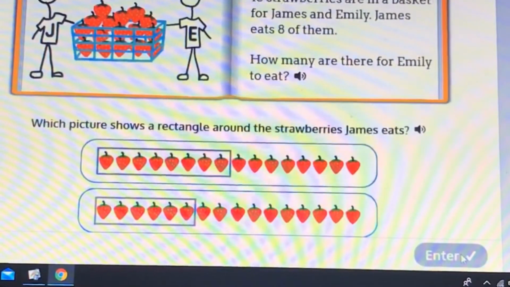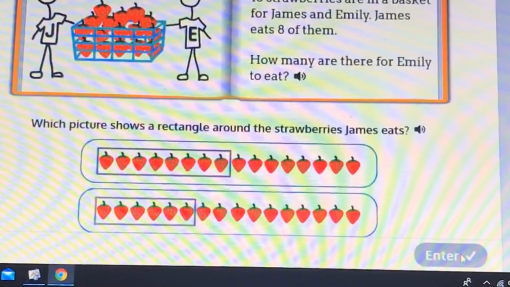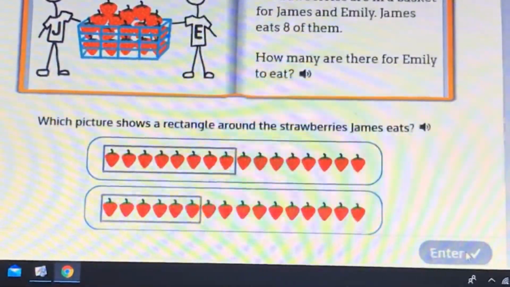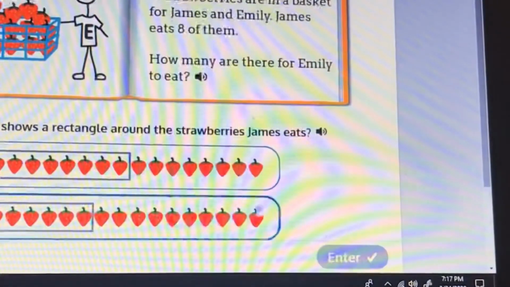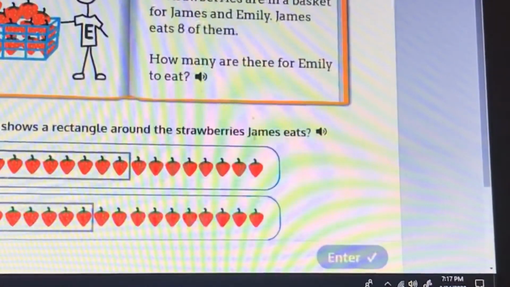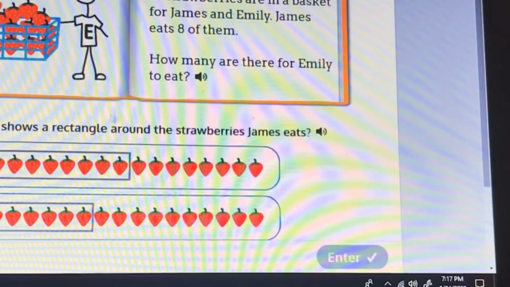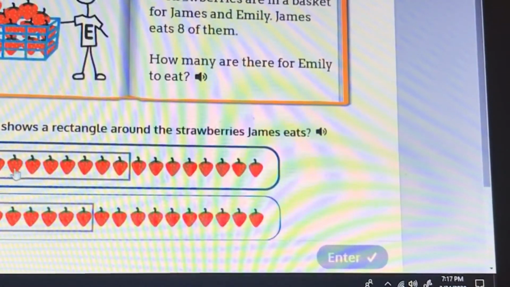So what it tells us when we were looking for the information that we already knew is, well, one, there are 16 strawberries in the basket. And also, we learned that James eats 8 of them. So when we're making our tape diagram, we're looking for a picture that shows how many James eats. That's how many we're going to circle or put a rectangle around. So we're looking for the one that has 8 strawberries in a rectangle.